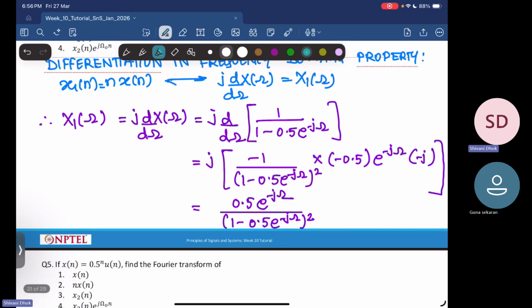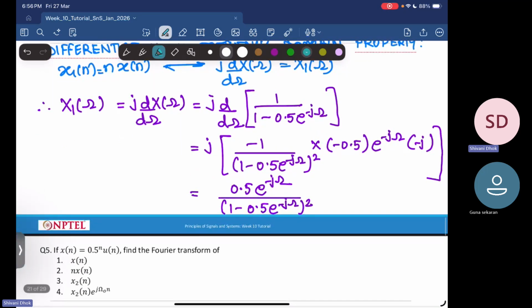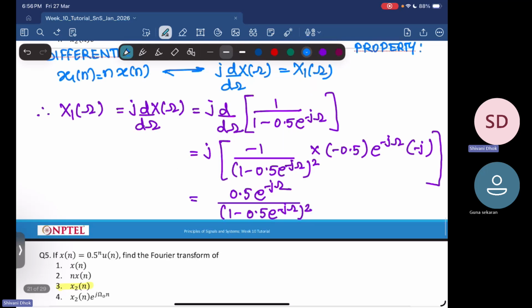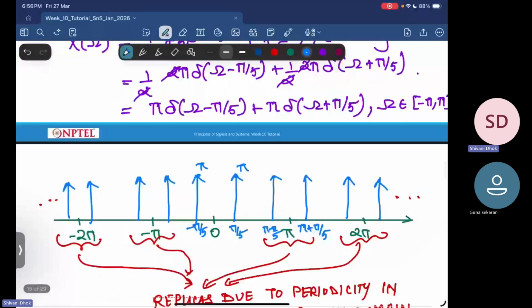Okay, so we found it for the second signal. Now let us do it for the third one, that is x2 of n. x2 of n is something that we defined very initially when we were looking at the properties of the Fourier transform. So let's just go back there.